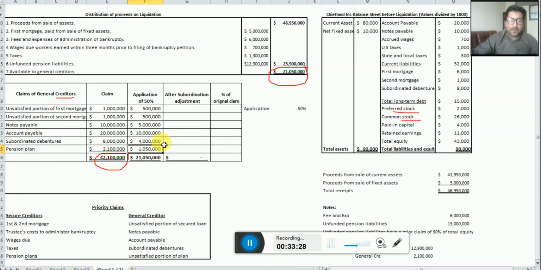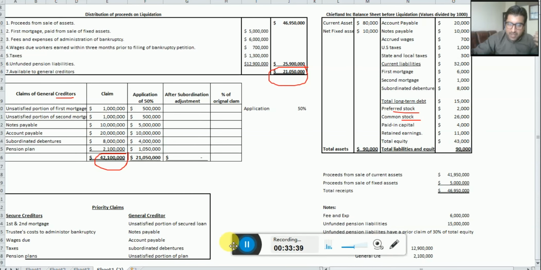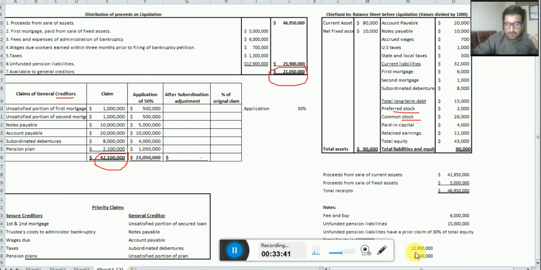But here we have another column by the name of after subordination adjustments. So what do we mean by subordination adjustment? In our example, it is given in the question, right? What is given? That we have debentures. You know what a debenture is? A debenture is actually the least secure type of bond. This is a type of bond which is not secured, or is less secured, right?